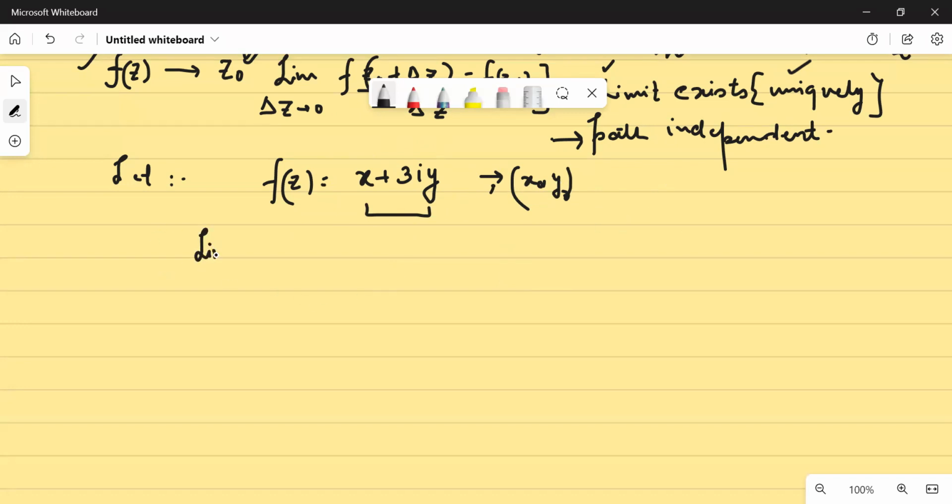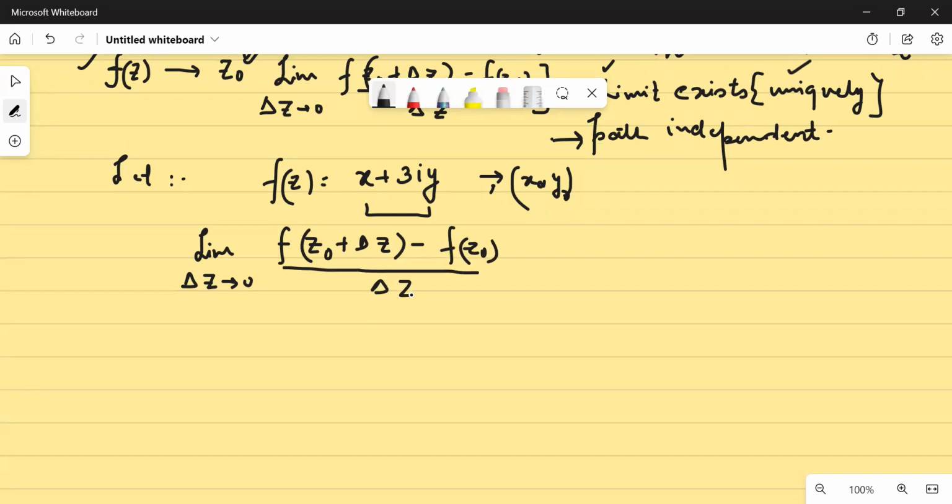So according to our definition, what we know is that if the function is differentiable, then this limit must exist uniquely, isn't it? So this limit must exist uniquely, yes or no? So let us find whether or not this limit exists uniquely. What is delta z? Delta z would be equal to delta x plus iota delta y. Okay, any issues? I don't think anybody would have any issues.